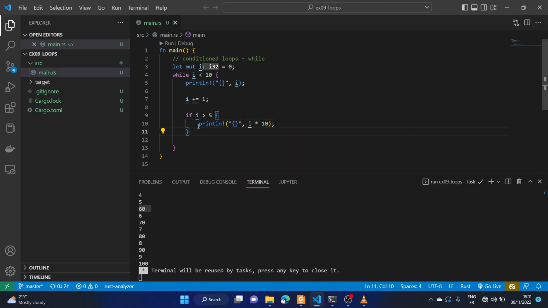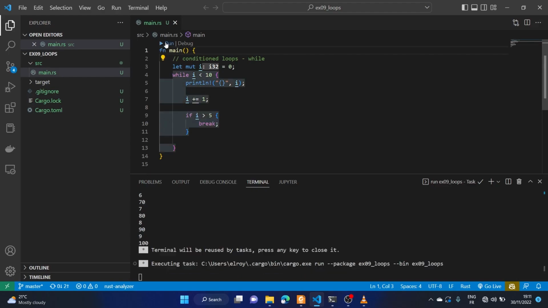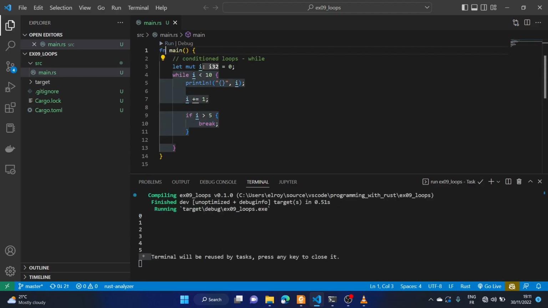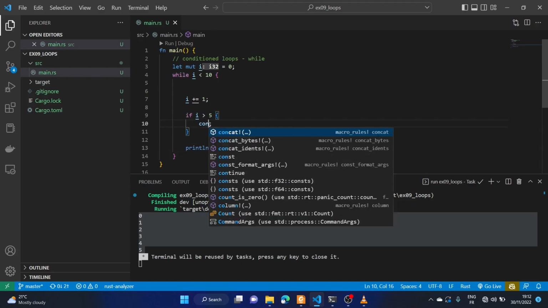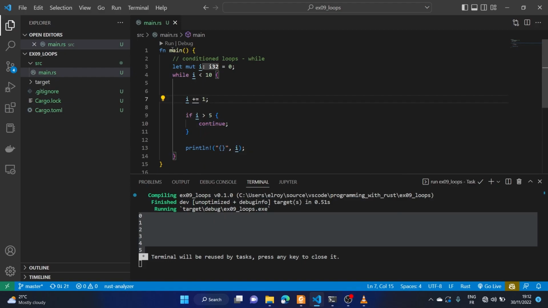Okay, now we want to do something to stop this loop by saying let's break this, right? What break does is it stops the loop from executing, and if I is greater than 5, we are going to stop this loop. Running this, we see that only 0 to 5 are printed, and that's because the loop stops at 5. Now what we also want to do is some sort of a continue, but before we do continue, let's modify our program a bit by bringing this down here. Continue. If we run this with continue, it also stops here, right?